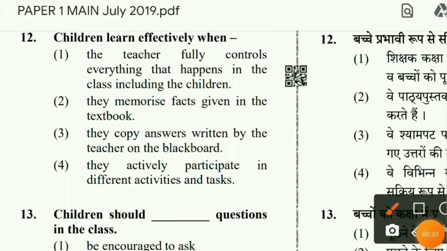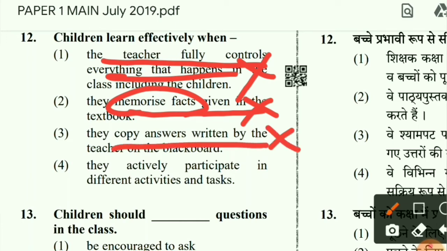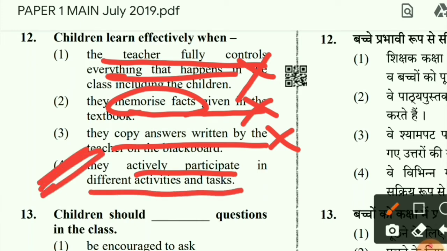So, if the teacher fully controls everything, that is a teacher-centric classroom, then learning of children is not maximized. If they are emphasized only on memorizing, then their learning is also not effective. Copying answers from the blackboard is also not a good technique. But if they participate actively in different activities and tasks, then only they can learn effectively. So option 4 is the correct option.